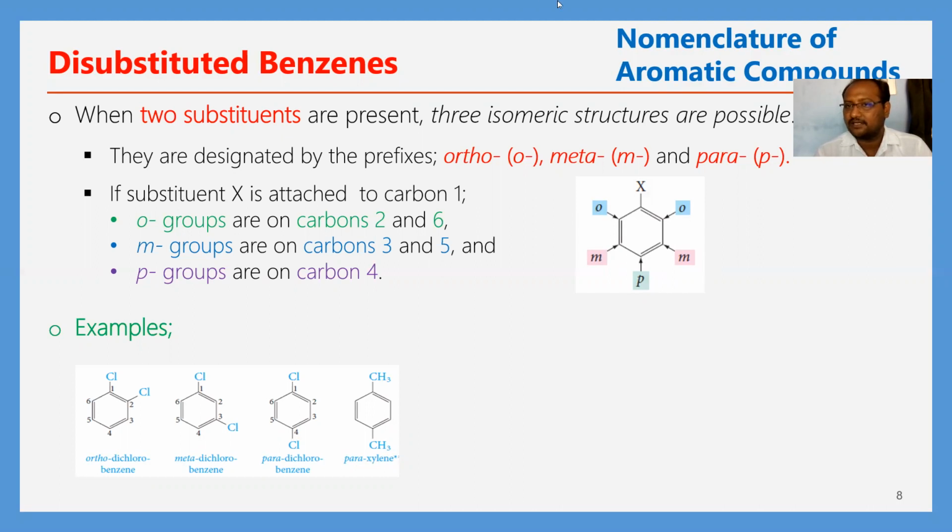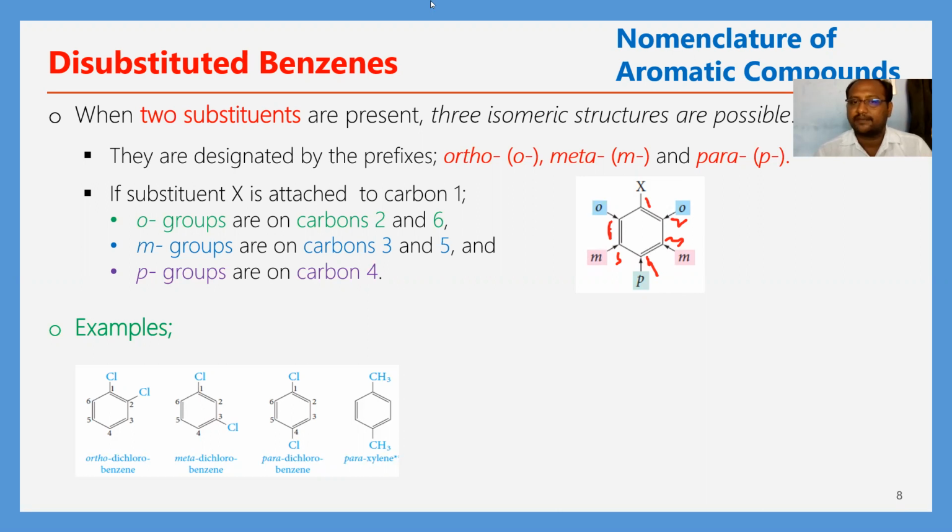X is a substituent, and the attached position is given the first numbering. Then this is the second, third, fourth, fifth, and sixth position. The positions on either side of the substituent, 1,2 and 1,6, are ortho positions, the third and fifth are meta positions, and the fourth position is para.